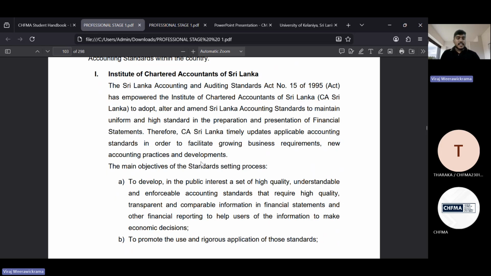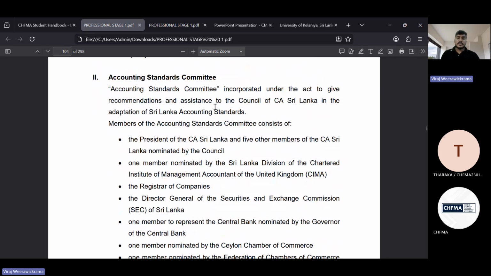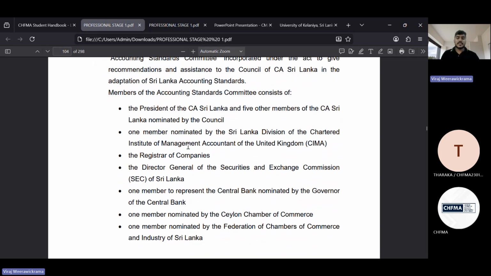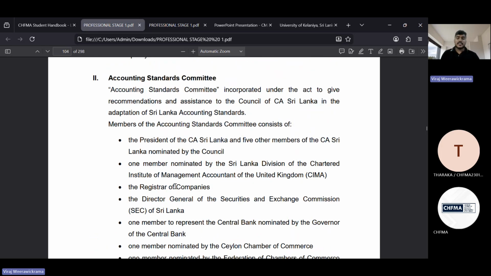And mainly, the Accounting Standards Committee is incorporated under the act, and they give assistance to the Council of CA Sri Lanka, especially when we are adopting accounting standards. So this is the party dealing with it. Here you can see how the standards committee consists.